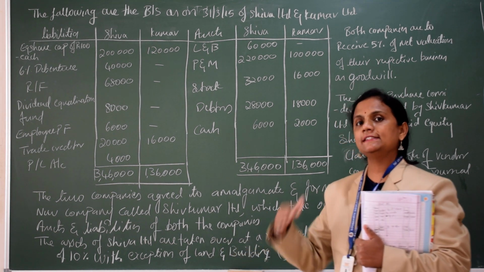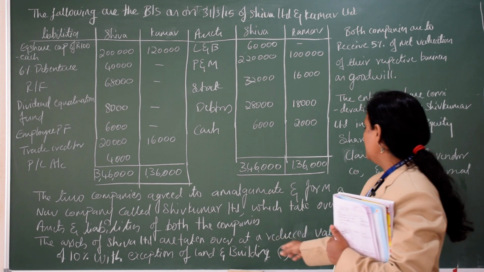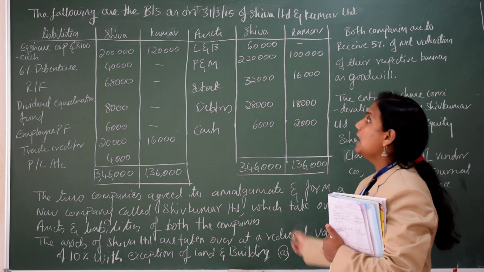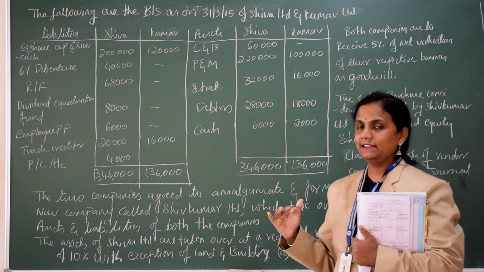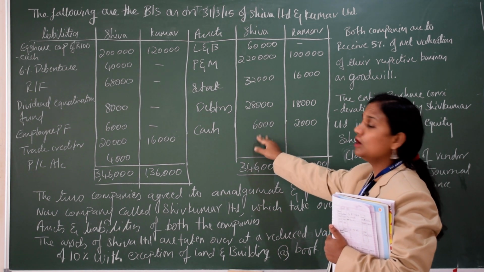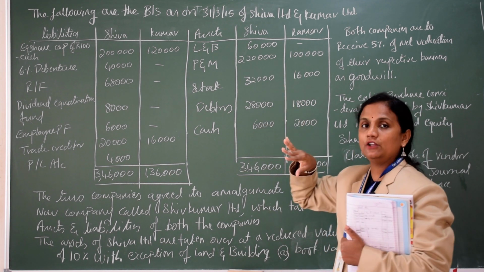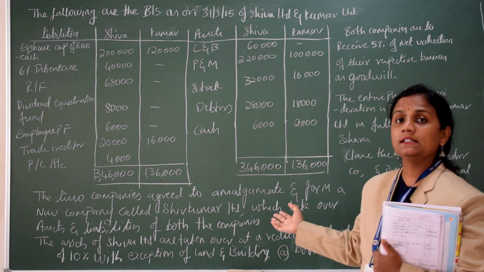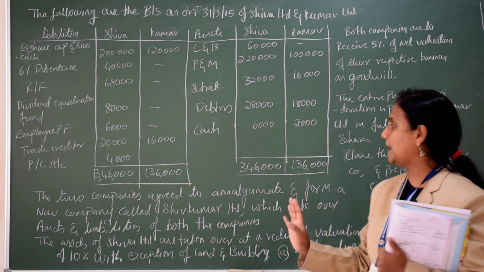So Shiv Kumar took all the assets at 10% reduced value, except land and building, which are at book value. Also, the cash should not be reduced, because we can't reduce the cash. Other assets we can reduce except land and building. He is not saying anything regarding Kumar, so we will consider Kumar's at book value.